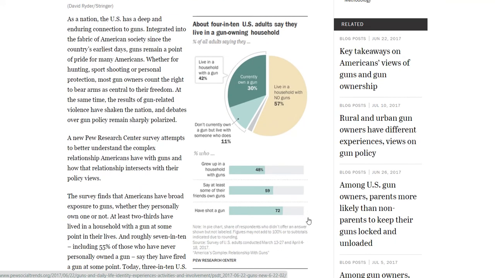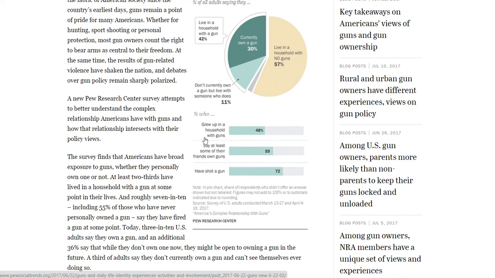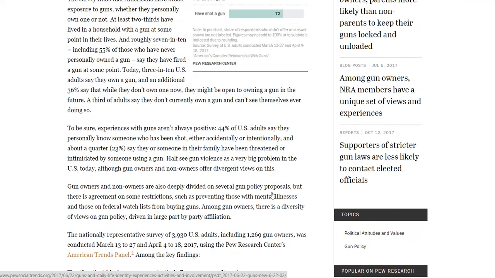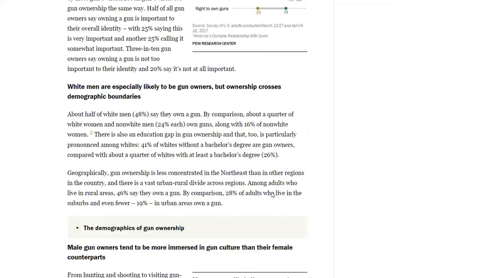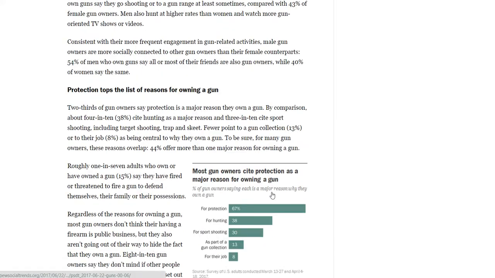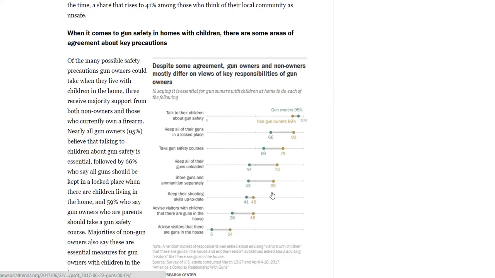The other answer options are grew up in a household with guns. Well, here's 48%. The other percentage in theory should be 100 minus 48. So 52 did not grow up in a household with guns, and 48% did grow up in a household with guns. So there's 2 of the questions. And then if you come down here, and let's see.